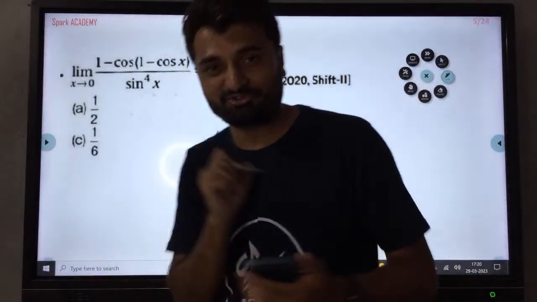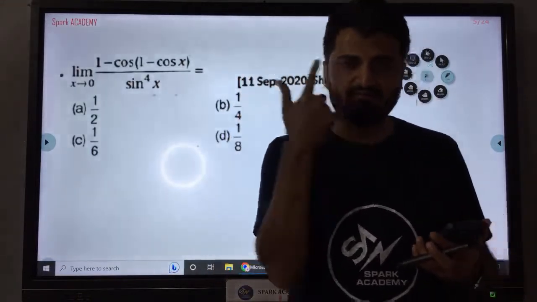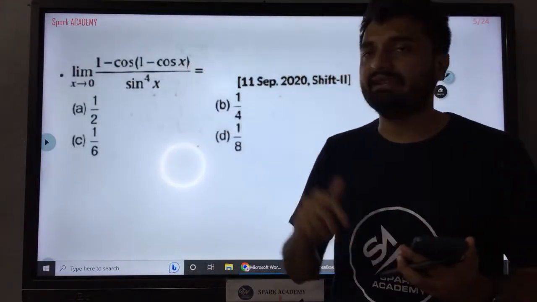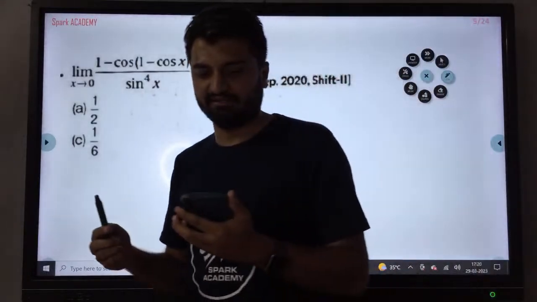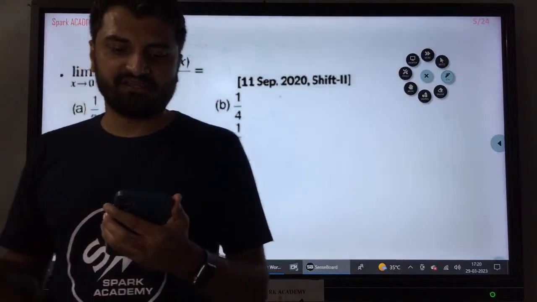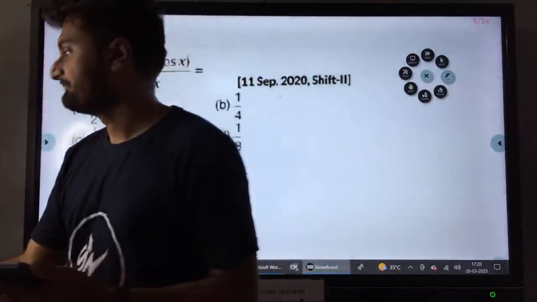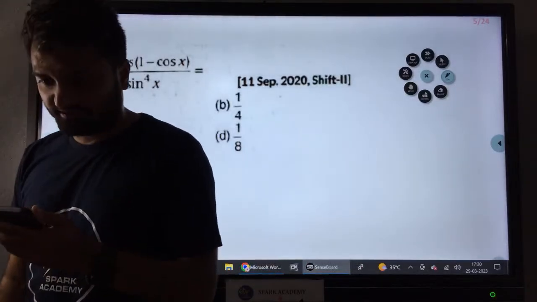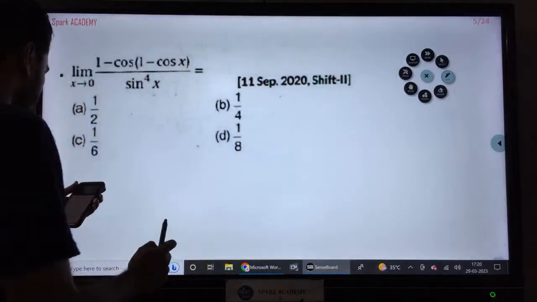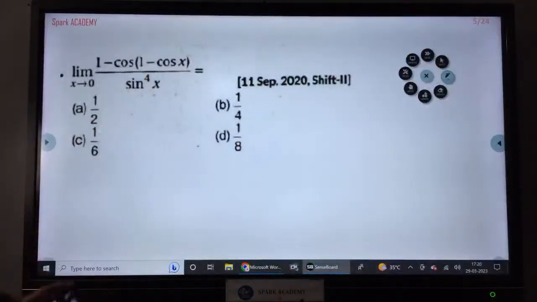Now we are taking a limits question. So we have done trigonometry, we have done one in vectors, and taking one in limits now. We'll do a couple of calculus based questions as well here. So now look at this question, another very good question in calculus. 1 minus cos of 1 minus cos x by sine power 4x.